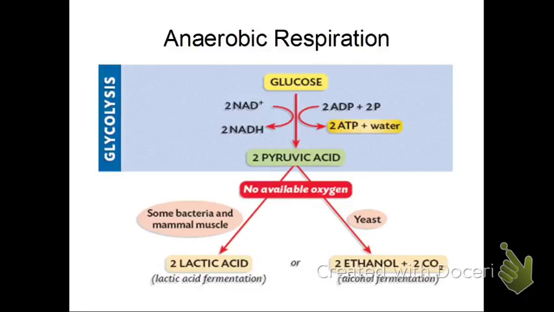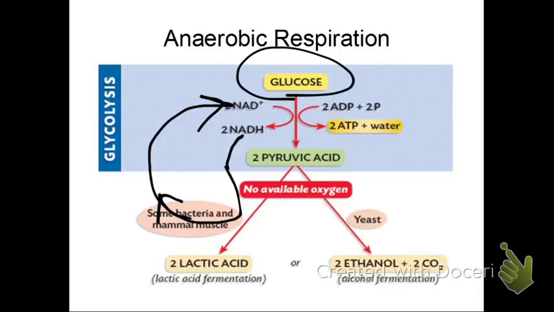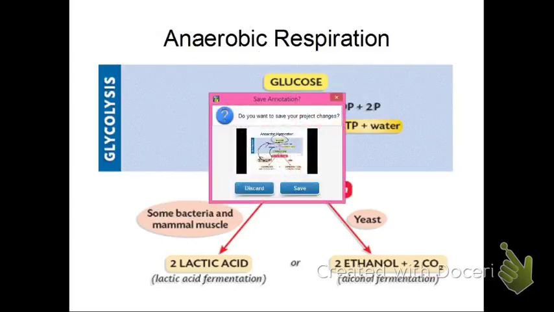Okay, and this is how it works: the pyruvic acid gets changed into lactic acid for humans and ethanol for yeast. And in doing this reaction of pyruvic acid to lactic acid, NADH becomes NAD+. And then we're able to do this reaction again as long as we have glucose. Even if we don't have oxygen, we're able to regenerate NAD+ in order for this reaction to take place. Again, so smart, evolution. Except evolution's not a person, so never mind.